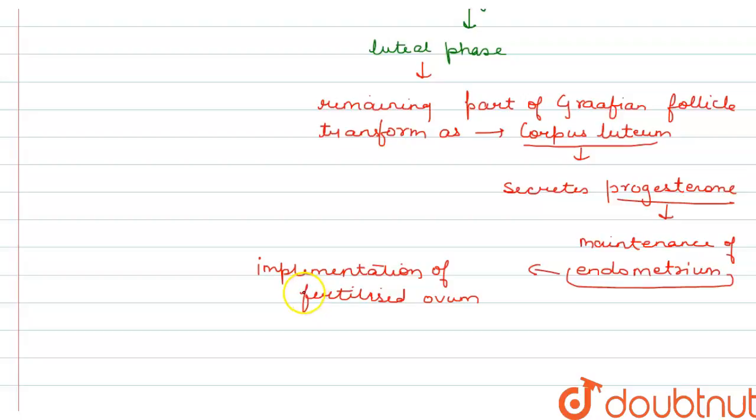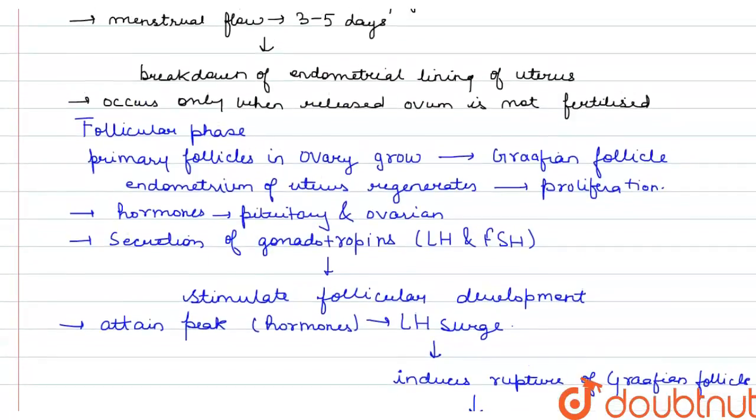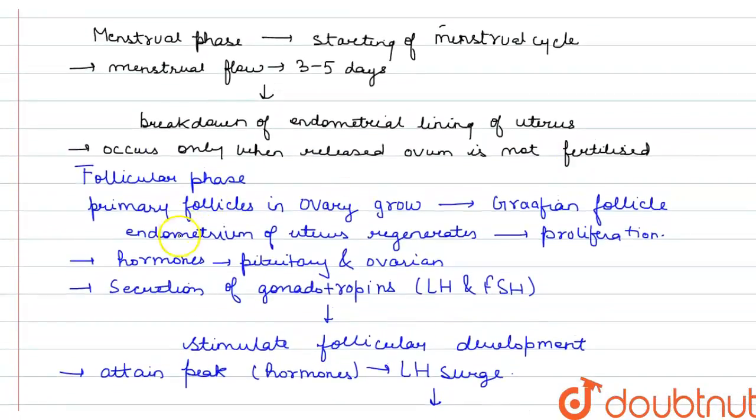That stimulates the endometrial growth. We discussed this over here.